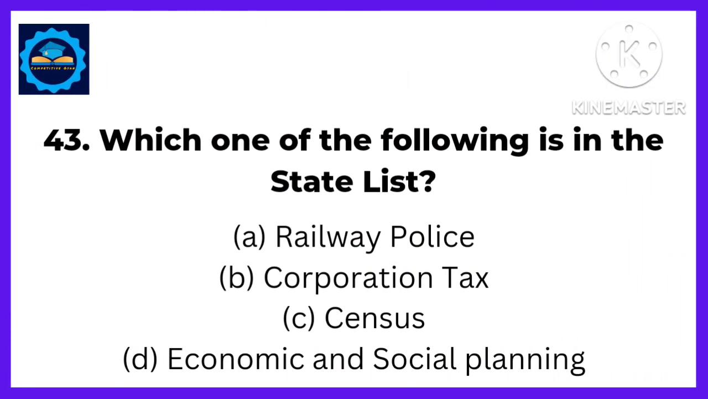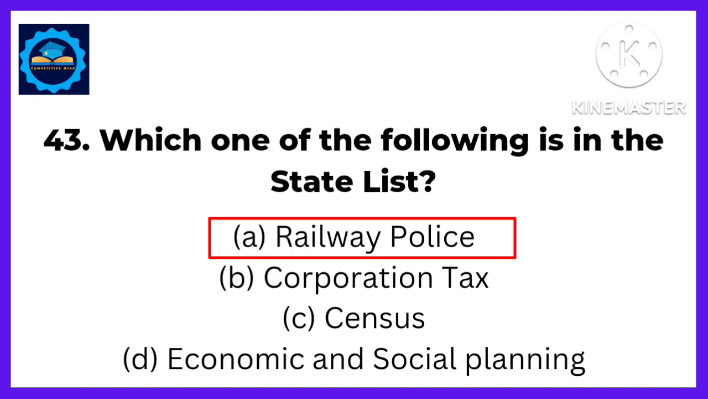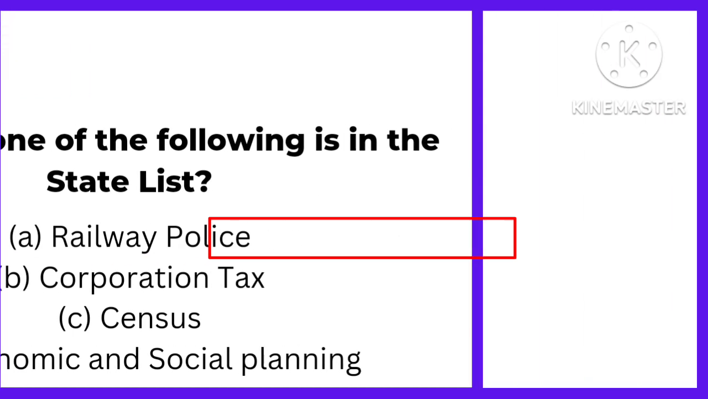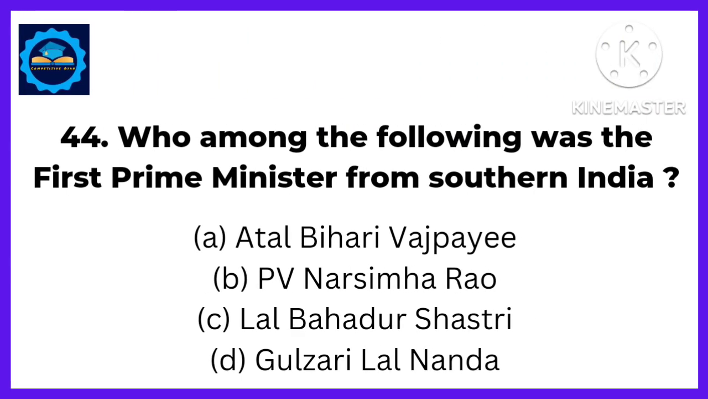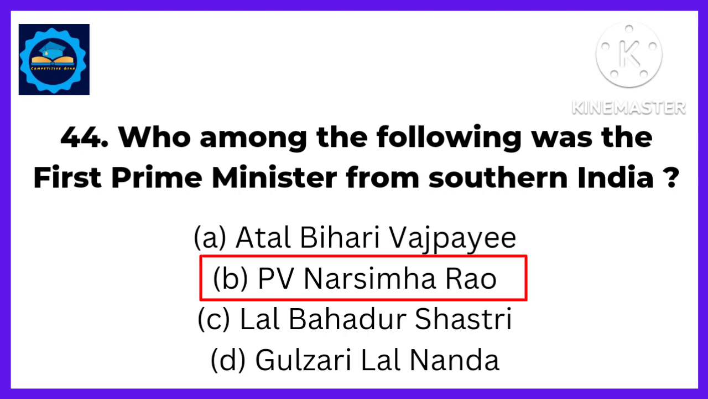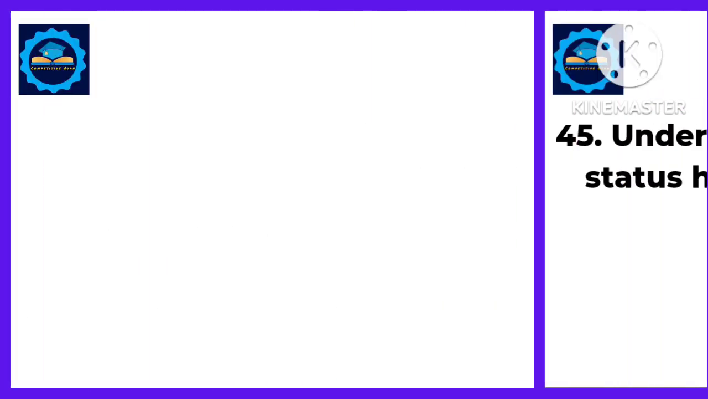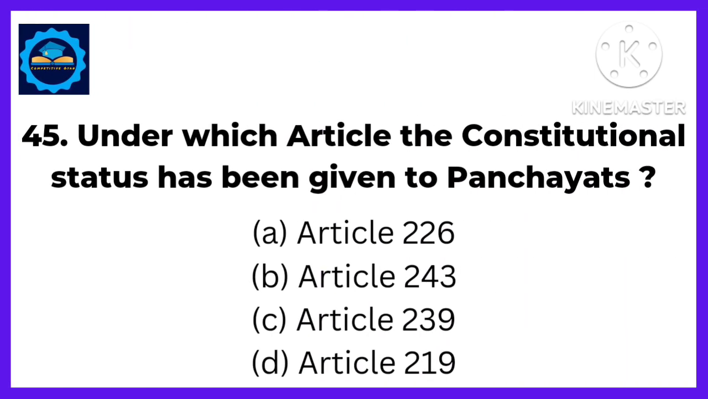Next, which one of the following is in the state list? Answer: the railway police comes under the state list. Next, who among the following was the first Prime Minister from Southern India? Answer: P.V. Narasimha Rao was the first Prime Minister from Southern India. Next, under which article has constitutional status been given to panchayats? Answer: under Article 243.